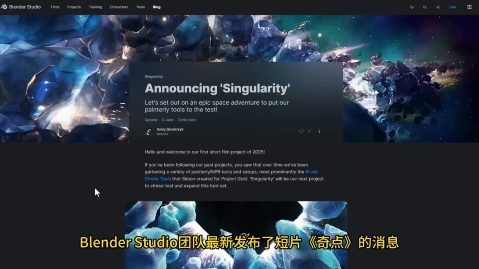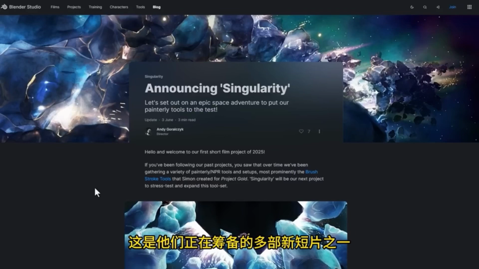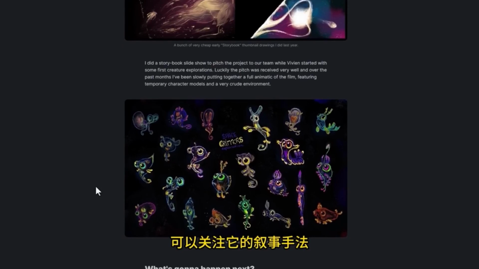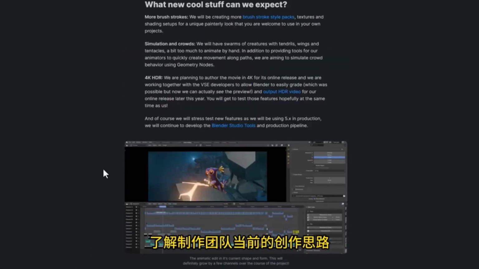The Blender Studio team has recently announced the short film Starting Point, which is one of several new short films they are preparing. For those interested in seeing the charm of this short film, you can focus on its narrative techniques and the various adorable characters that will appear to understand the current creative thinking of the production team.